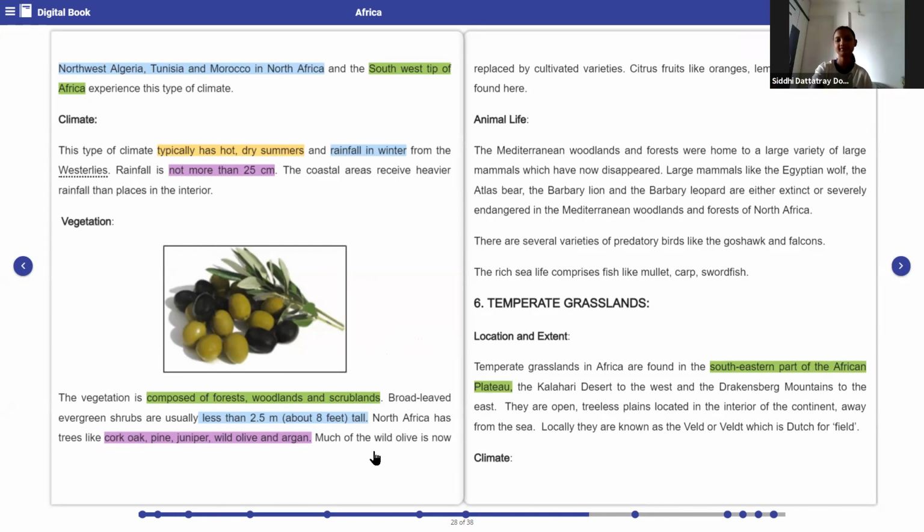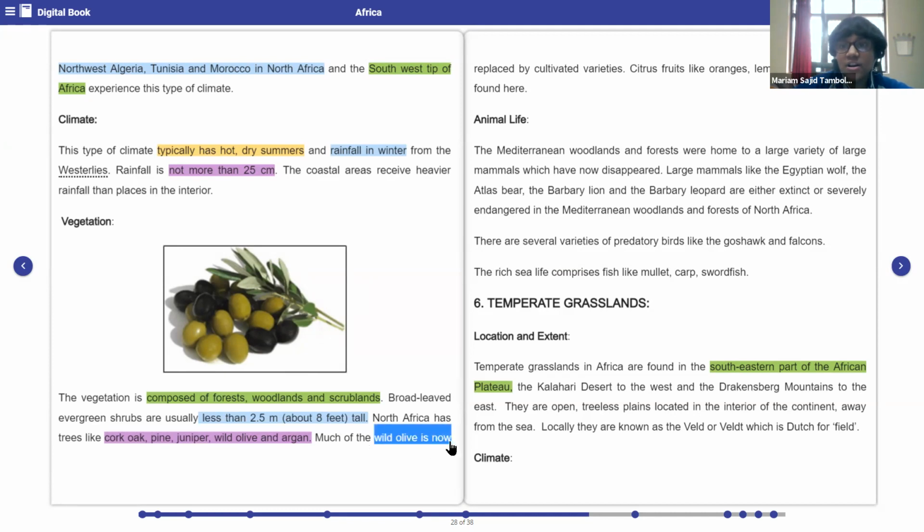Okay, you continue. We are doing the vegetation part right now, right? Much of the wild olive is now replaced by cultivated varieties. You will explain us. Explain. Much of the wild olives is now replaced by the cultivated varieties.